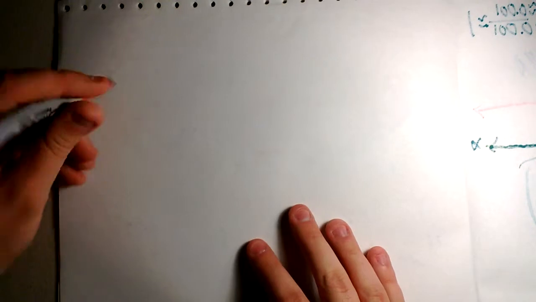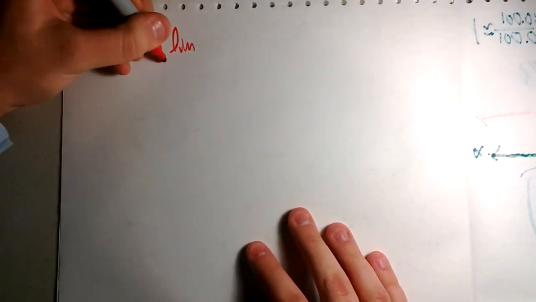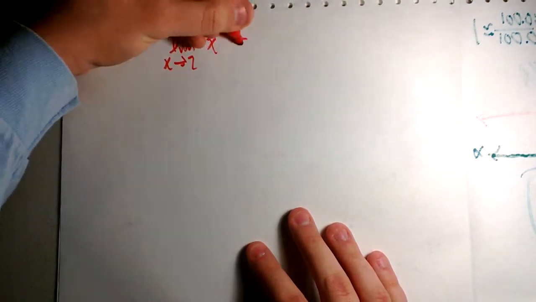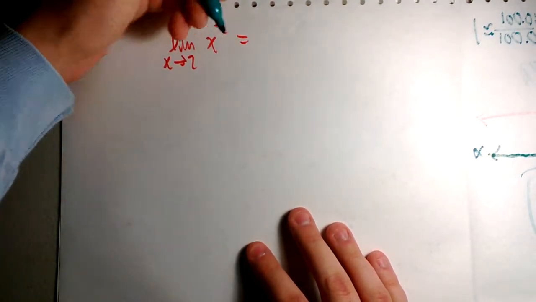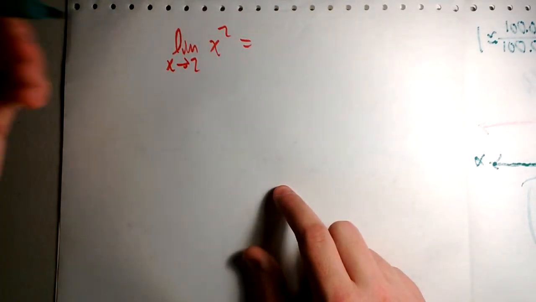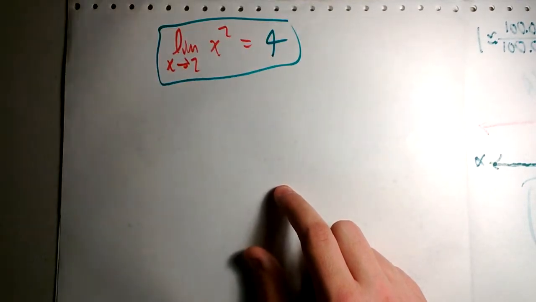All right. Oh, this is my last sheet here. So we're going to finish up with some limits. So let's just practice. What is the limit as x approaches 2 of x squared? Plug it in. If it doesn't work, then you have to do some special algebra, but you don't. Because plugging 2 here, 2 squared is 4. Done. Solved the limit. We're so happy.